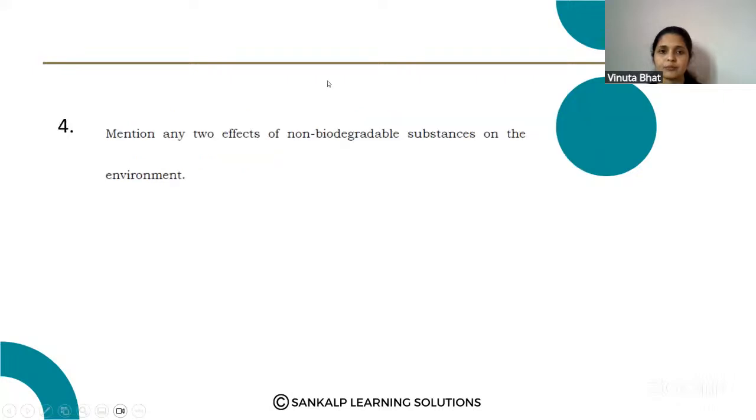Next question. Mention any two effects of non-biodegradable substances on the environment. How are non-biodegradable substances going to affect the environment? What are the effects of these non-biodegradable substances?